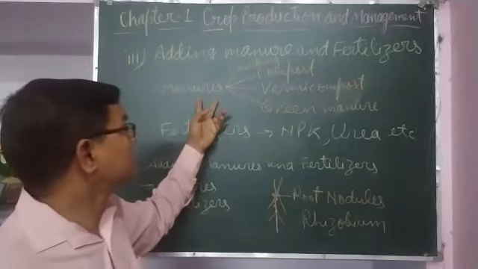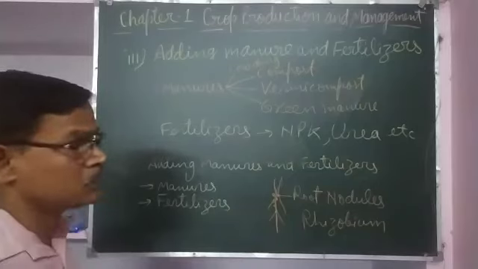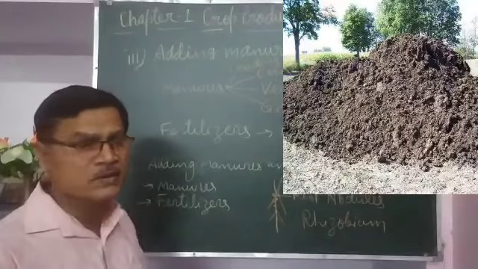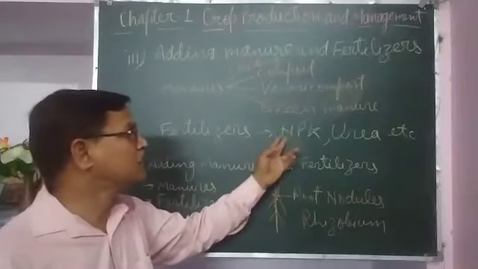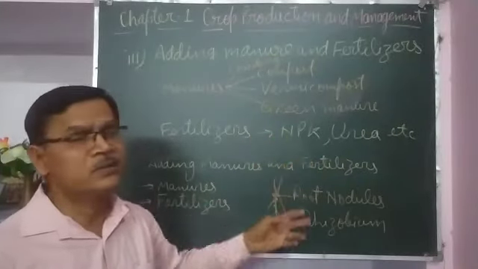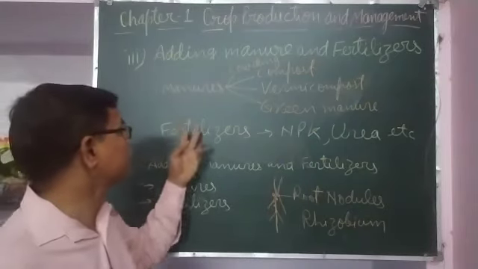So these are the advantages, but manure is required in a large amount. So carrying it and using it is a little difficult, and it is not nutrient specific, it is not rich in nitrogen, phosphorus and potassium. So these are some drawbacks of manures.